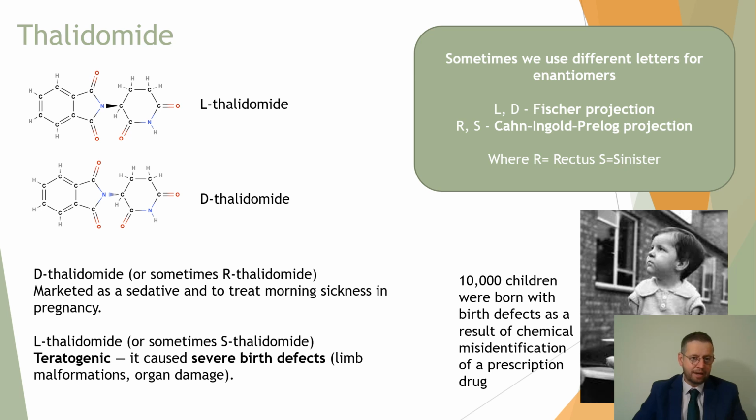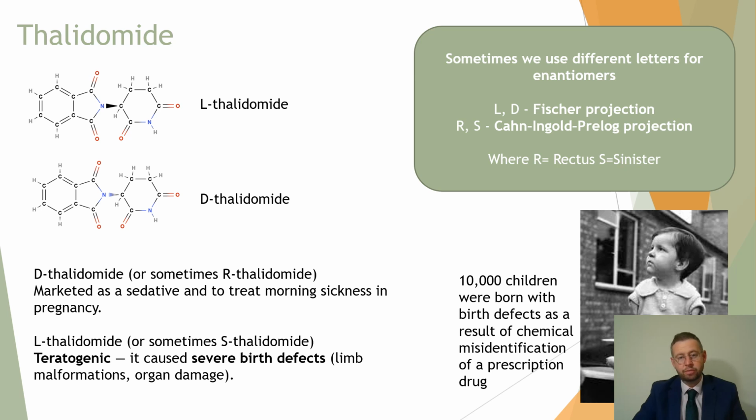But anyway, coming back to thalidomide, the D-thalidomide was marketed and prescribed as a drug to treat people that were pregnant, to treat their morning sickness. But what was not controlled was the amount of L-thalidomide that was present in that medication. Teratogenic means it was causing birth defects that were not realized. It was not identified that it was this drug very early on. Even when it was identified, it wasn't withdrawn from the market nearly soon enough. It caused loss of pregnancy, and children being born with organ damage and limb malformations.